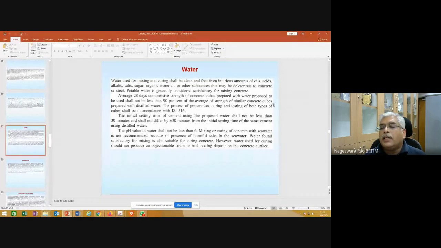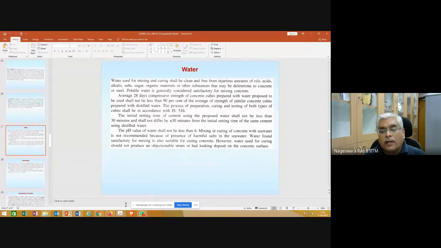However, water used for curing should not produce an objectionable stain or bad-looking deposit on the concrete surface. Of the two tests we discussed, one with respect to the cubes and another with respect to the setting time, neither tests whether objectionable stains and deposits will form, so that condition is also added here.